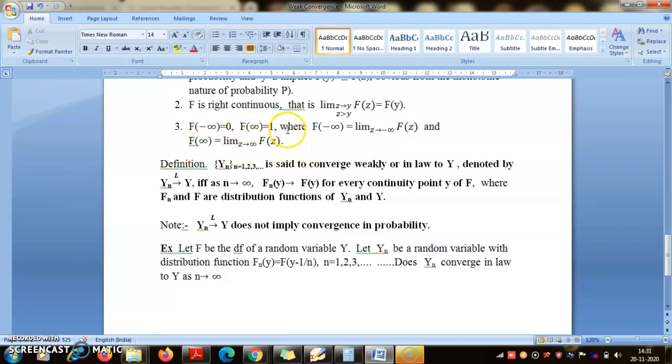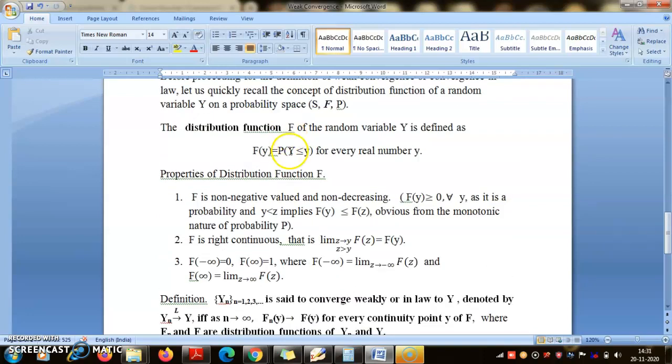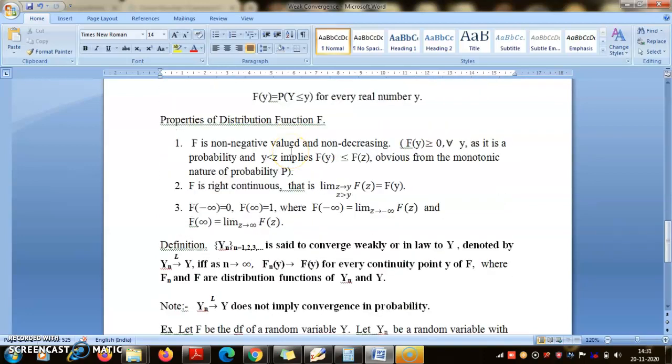This is 0, this is 1. So now I have a fair idea how the distribution function of any distribution would look. The values of this function will be between 0 and 1 on the y-axis, and from left to right it will be non-decreasing, and it will be a right continuous function.